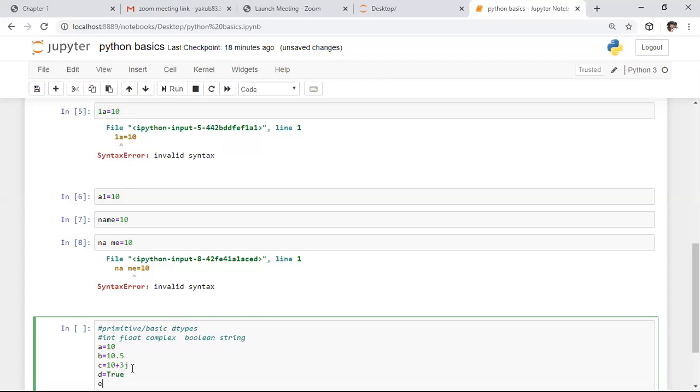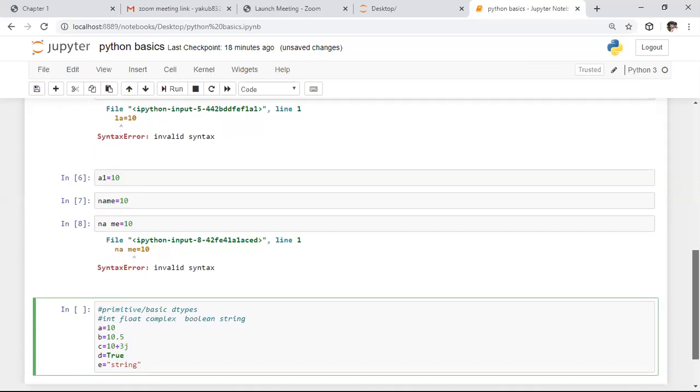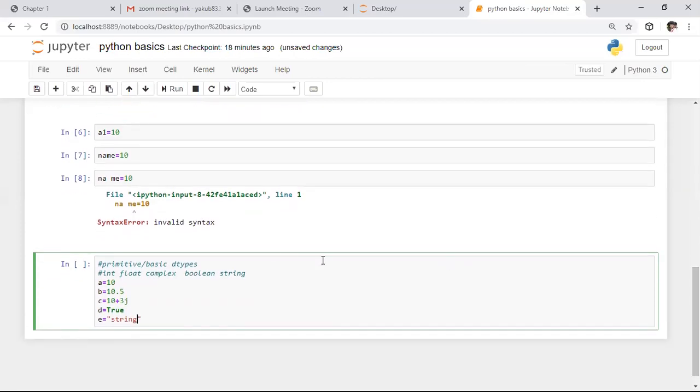After this, I'm defining one string. Anything defined in single quotations or double quotations will be considered a string. So these are the 5 primitive or basic data types present in Python. As I already told you, it is a dynamic programming language. Before defining a variable, we need not specify the data type. At runtime, based on the values, memory will be allocated to the variable.